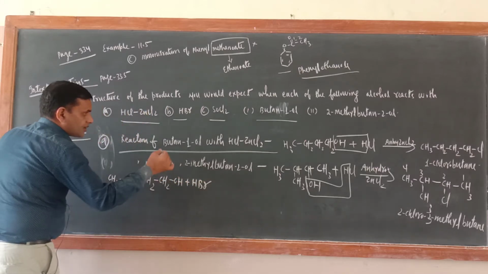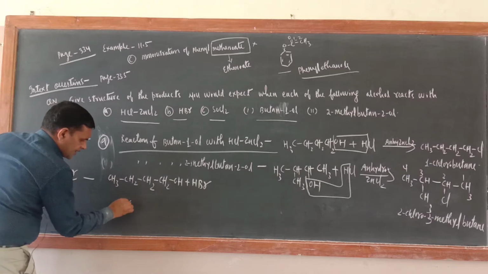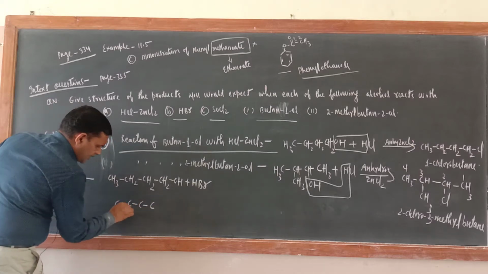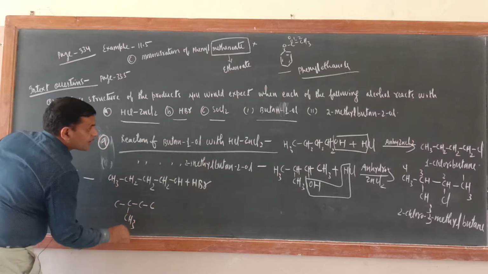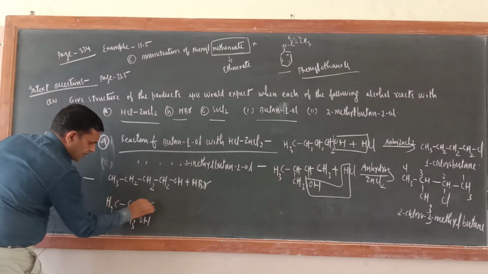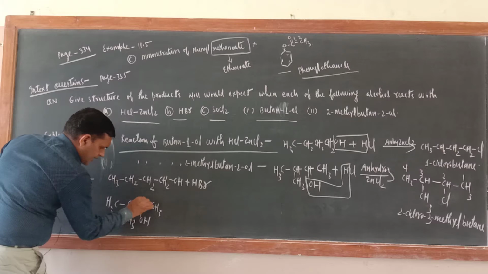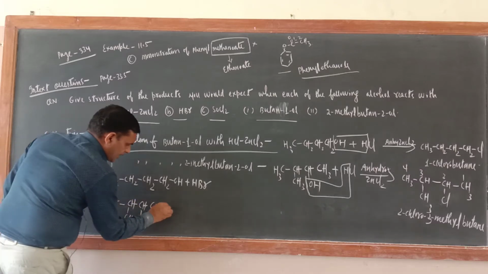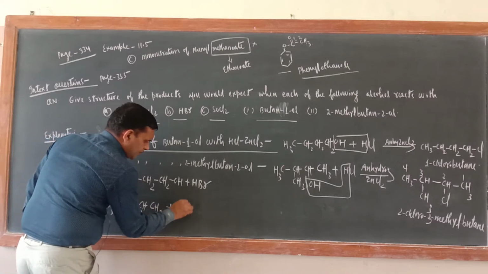The next compound is 2-methylbutan-2-ol: CH3, here also CH3, H and H, and its reaction with HBr.